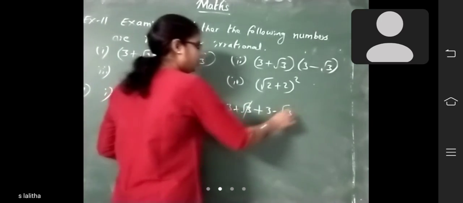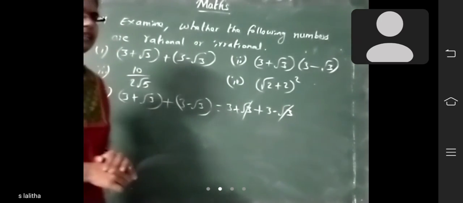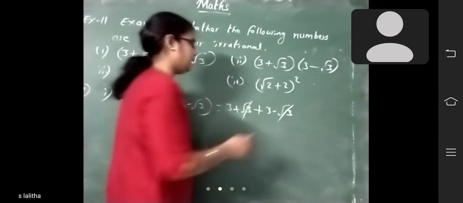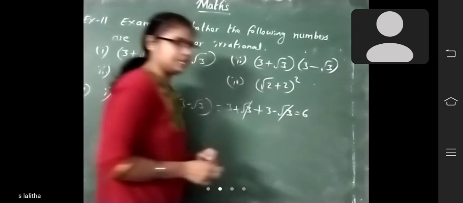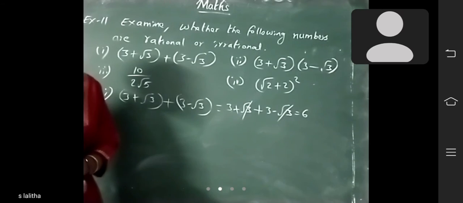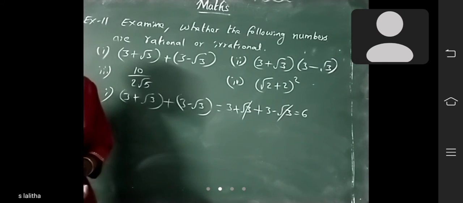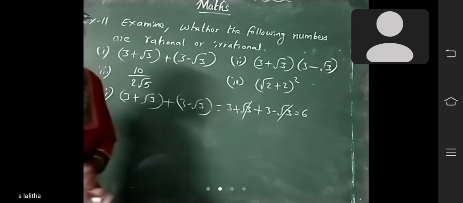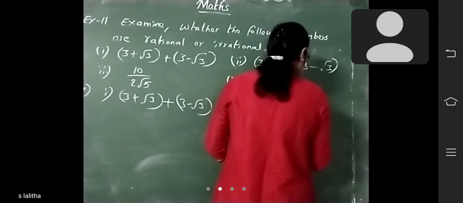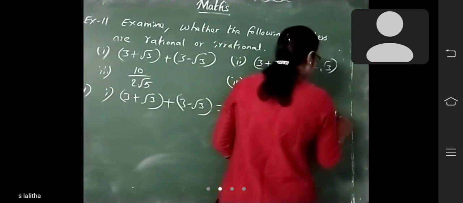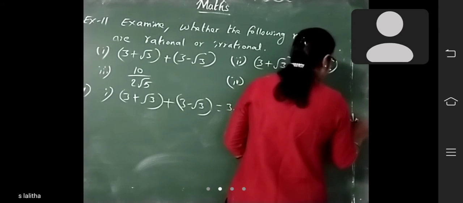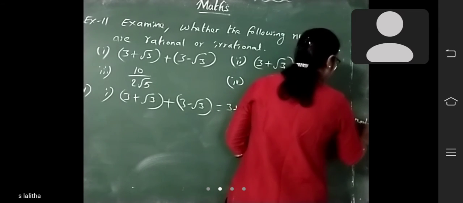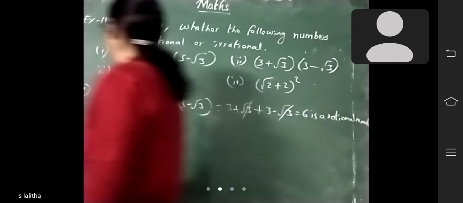Now observe here, plus root 3 minus root 3 will be cancelled. What is the answer? 3 plus 3, how much? 6. Is 6 a rational number or irrational number, children? 6 is a rational number. Next.